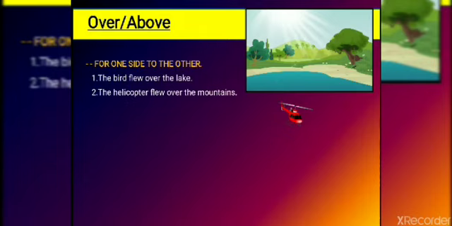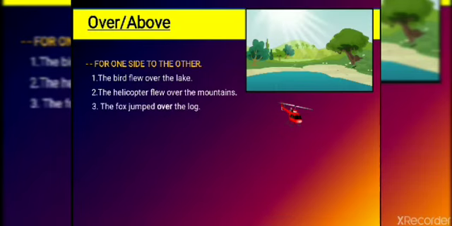Alright, for example, just imagine mountains are over here. Just imagine it in your imagination, and imagine a helicopter flying over it. It is not flying above it. It has flown over the mountains. That means it has passed from one side to the other side. Right?